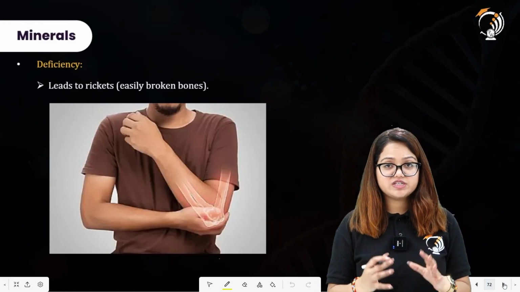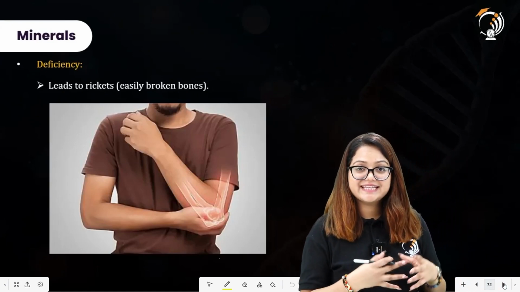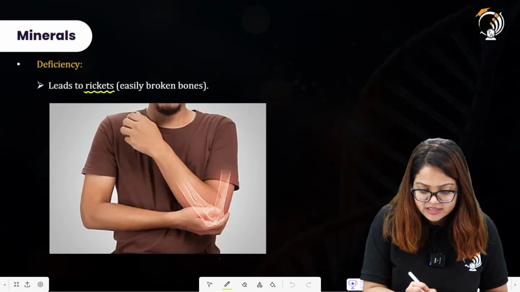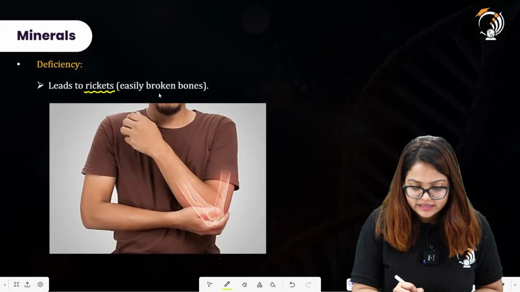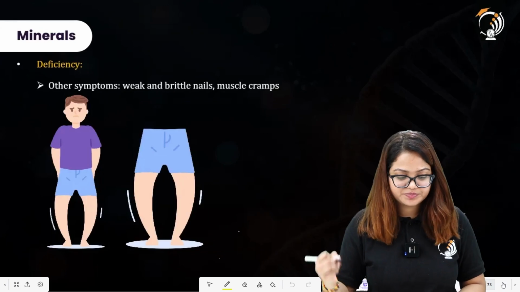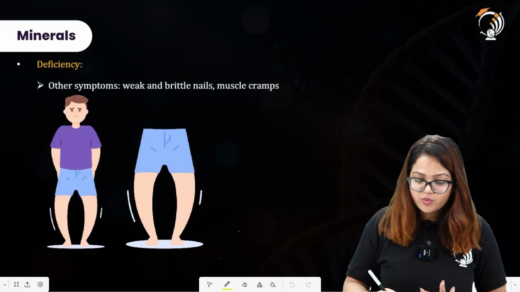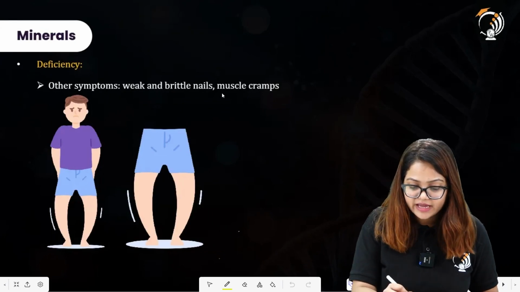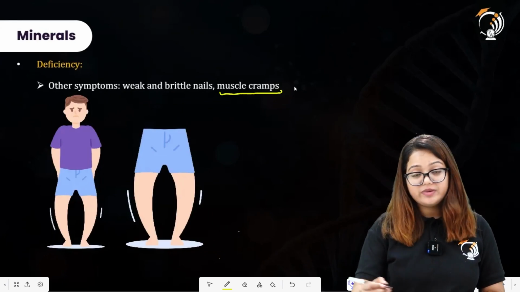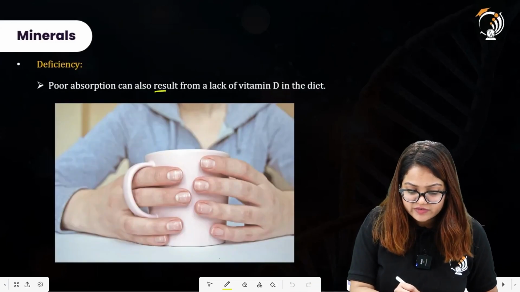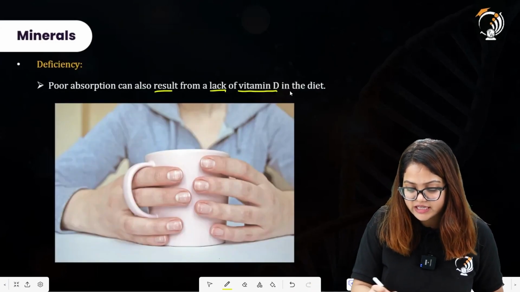What can be the deficiency? If the person is having a decreased amount of calcium in the body, it leads to rickets, as we have already discussed. This means that the bones are easily broken. Other symptoms are weak bones and brittle nails. Muscle cramps are also very often in these organisms. Poor absorption can result from a lack of vitamin D in the diet.